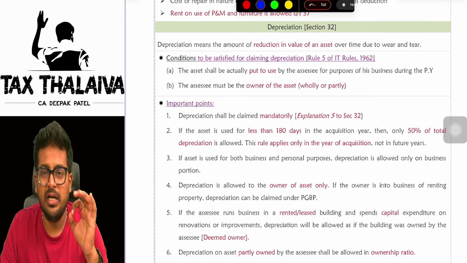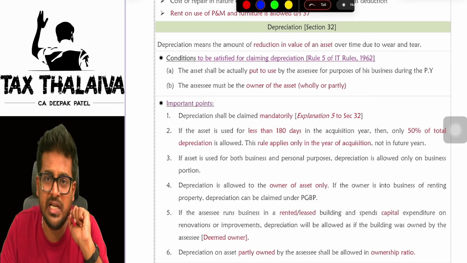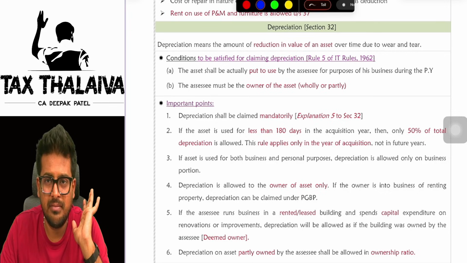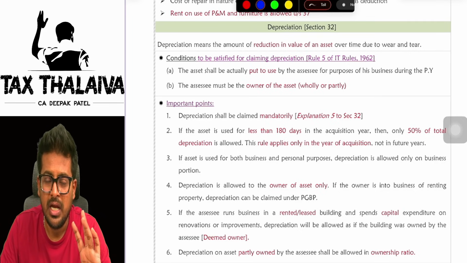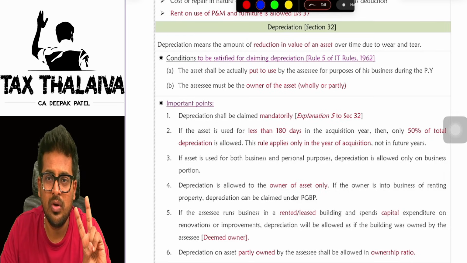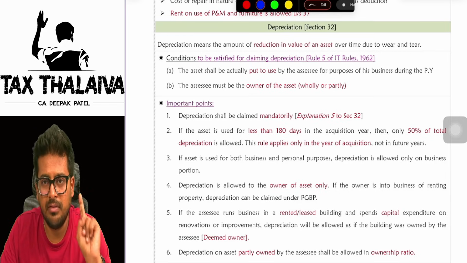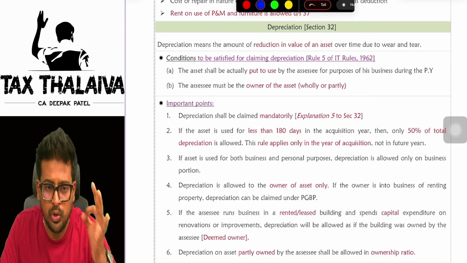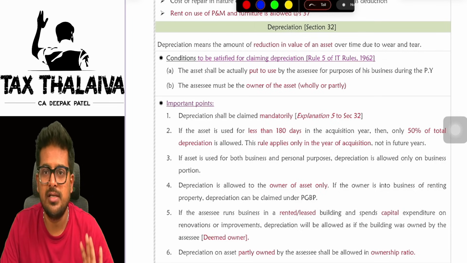Next concept is very important, depreciation. We will go very slow here, boss. Very important. There is a twist and tweaks here, so we have to understand in a beautiful manner. See, depreciation. What is depreciation? Depreciation is nothing but reduction in the value of asset. Yes or no? You have to reduce it. Correct? In order to claim depreciation, you have to satisfy two important conditions, boss. Condition number one, you should put to use the asset. First condition. Second condition, you should be owner of the asset.